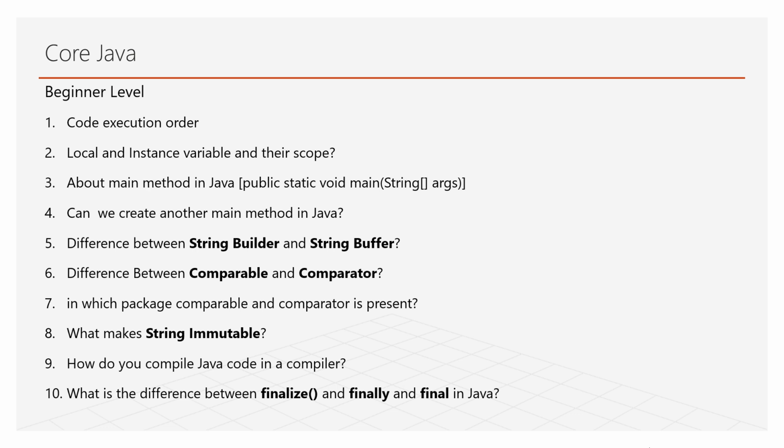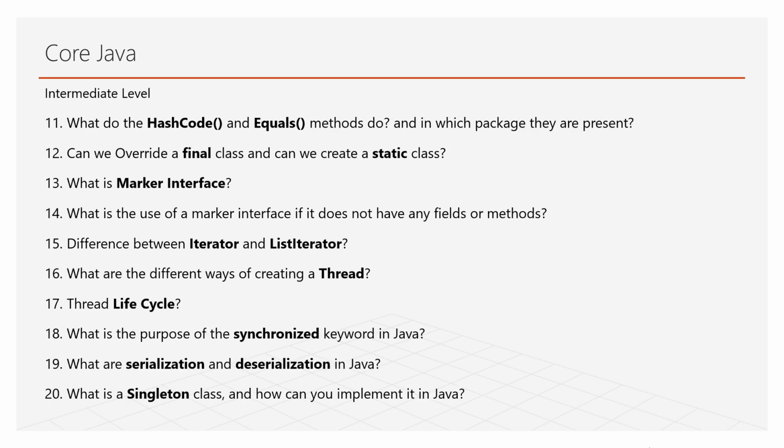The question I have asked is, can you make a class final? Can you make a method final? Yes, we can. If we make a class final, then we cannot inherit that class. If we make a method final, we can't override it. These are questions which are at an intermediate level.